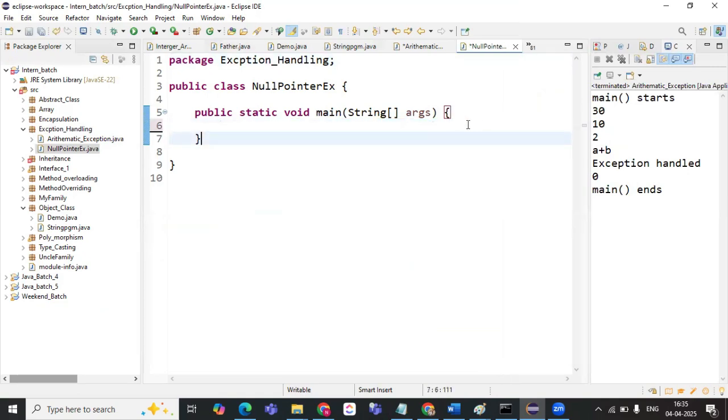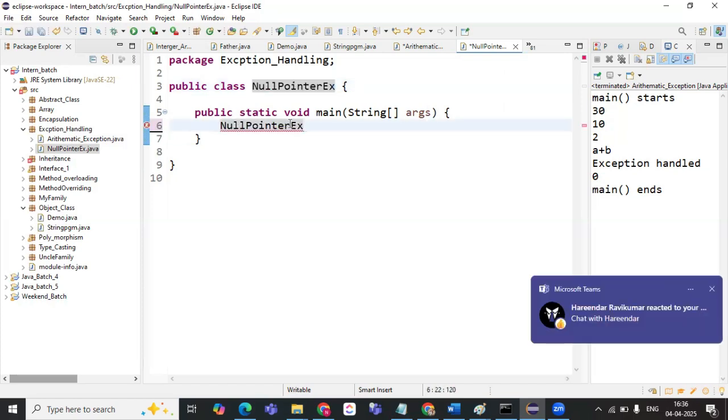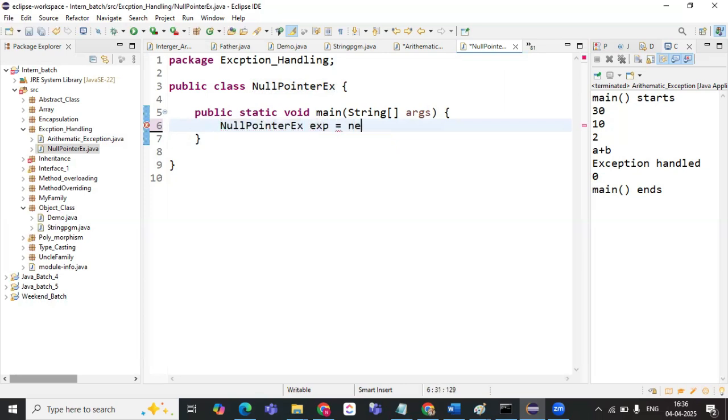Okay. So again, I will not write the main method's start and end and all. You know where it starts from, as it was the first program I have written. Okay. So now what I do, I'll be creating an object for the class which I have now. Even though I'm not having any non-static methods, I'm just creating an object.